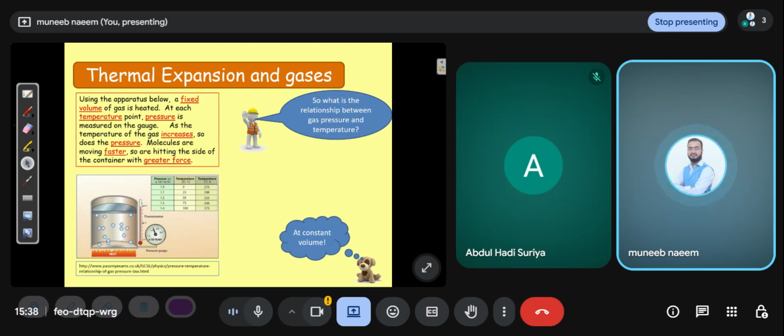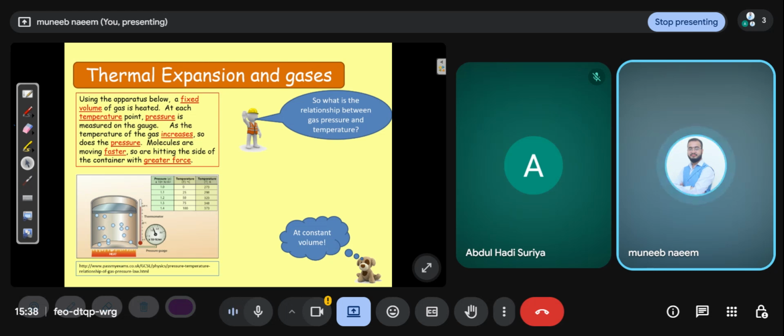Thermal expansion in gases. You can see that expansion. In the apparatus below, a fixed volume of gas is heated, and at each temperature point, pressure is measured on the gauge. As the temperature of the gas increases, so does the pressure. Molecules are moving faster, so they hit the side of the container with greater force.